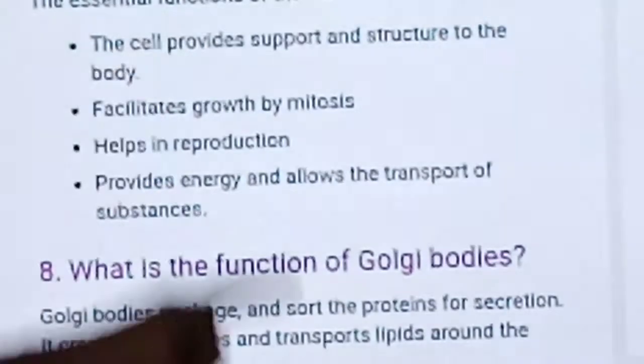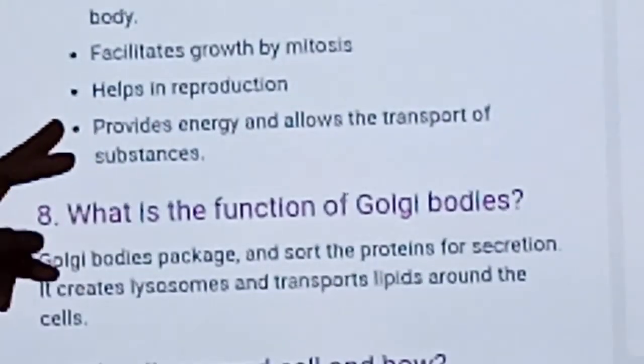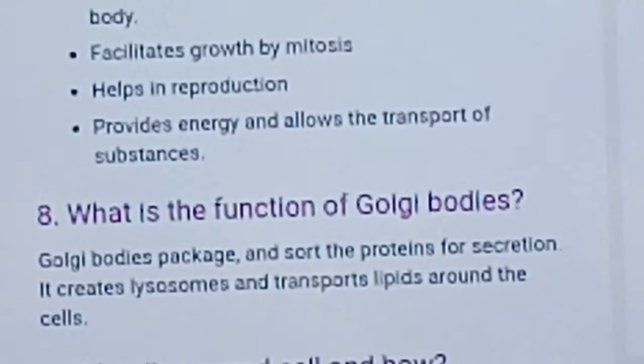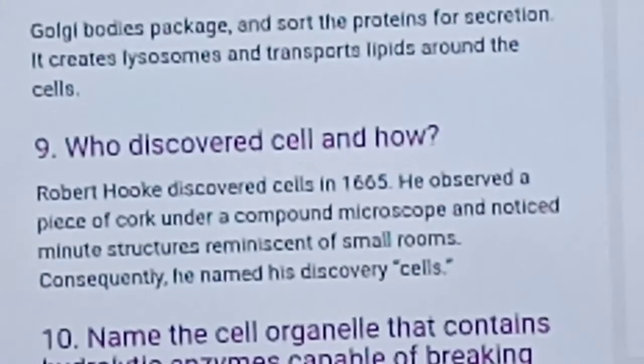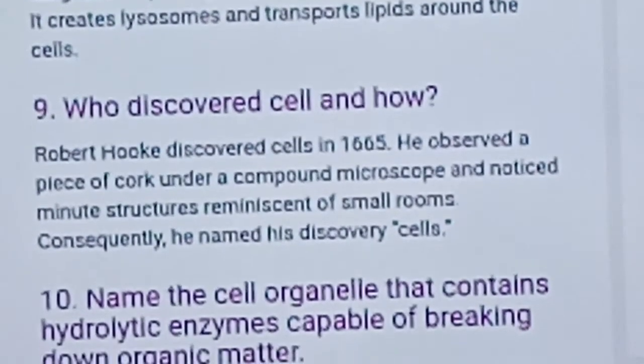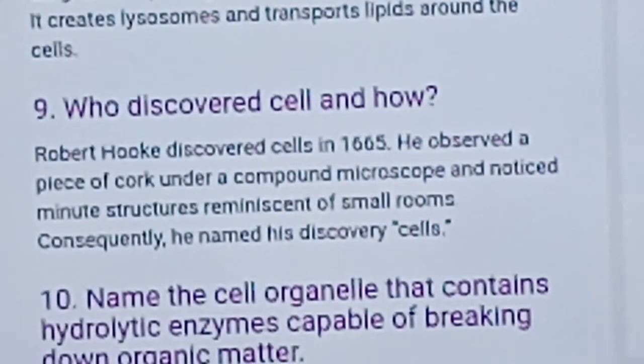Now what are the functions of the cell? It provides support and structure to the body, it facilitates growth by mitosis, it helps in reproduction, also it provides energy and allows the transport of substances. What are the functions of Golgi bodies? Golgi bodies pack and sort the proteins for secretion.